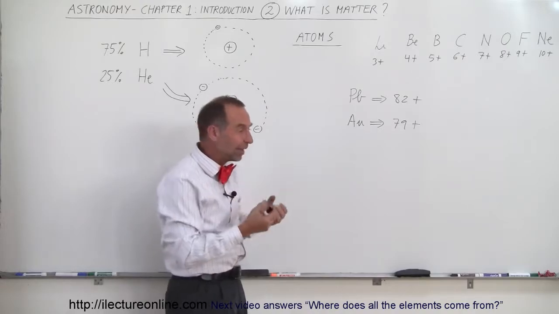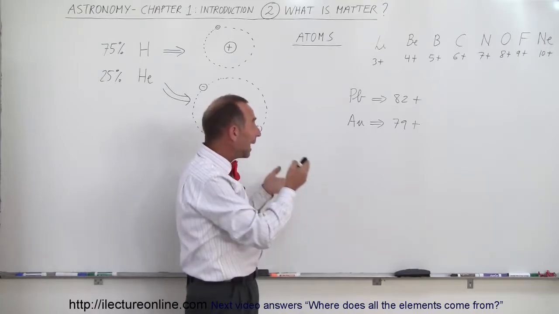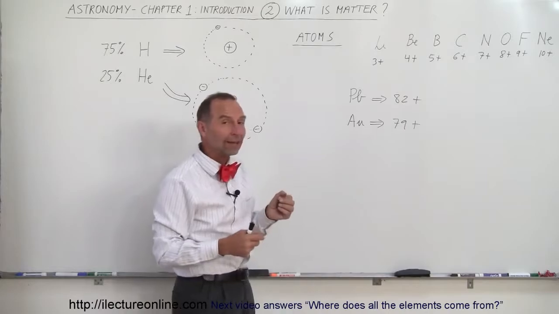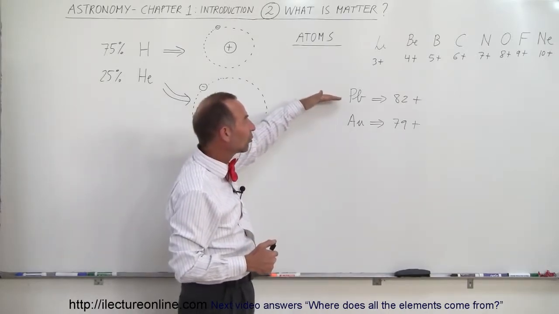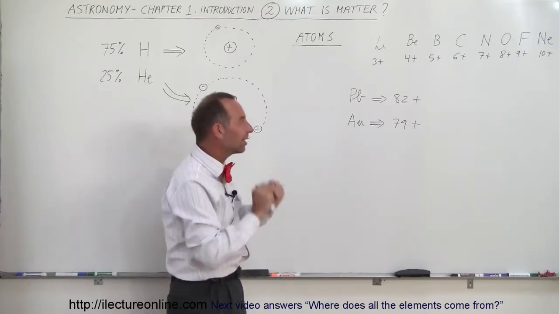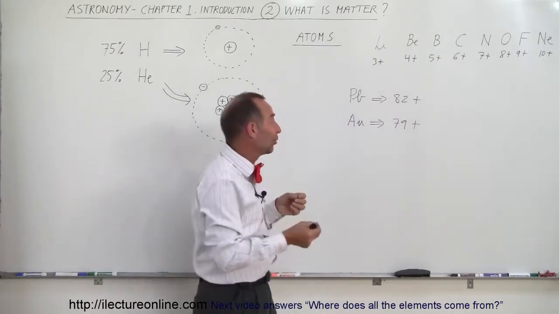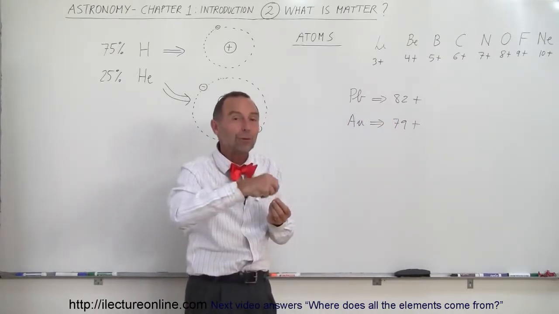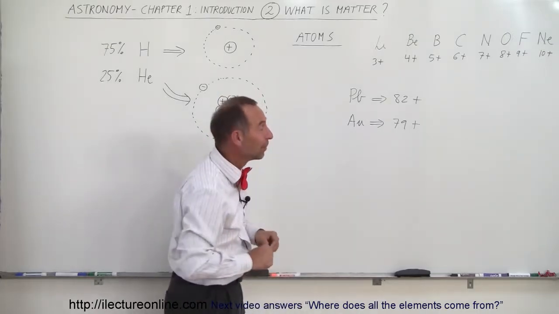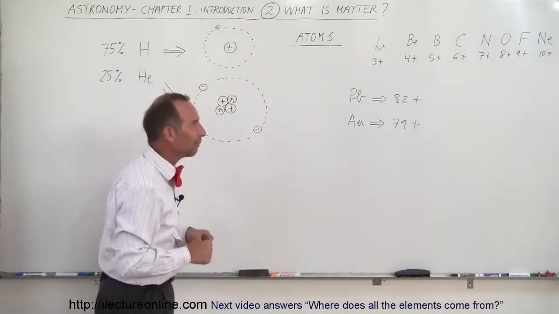They were both soft, they were both very heavy, and they thought they could actually turn lead into gold. Imagine if you could turn lead into gold. There was lots of lead around, there wasn't a lot of gold around, and so people for many years tried to turn lead into gold. Of course, they didn't realize that it all came down to the small nucleus inside of each single atom, where every lead atom simply had 3 more protons than every gold atom, and so to turn lead into gold, you would have to remove 3 protons from every nucleus. There was no chemical reaction that could possibly make that happen, and so the attempt of turning lead into gold, of course, was a futile attempt.